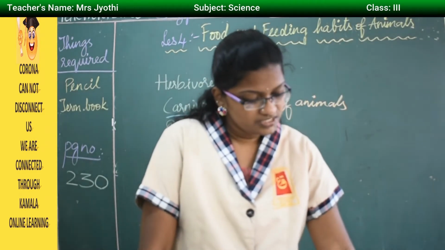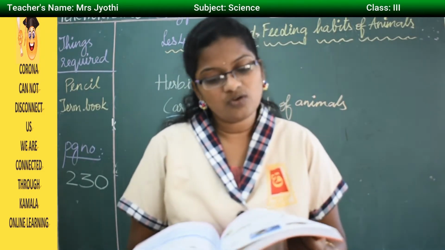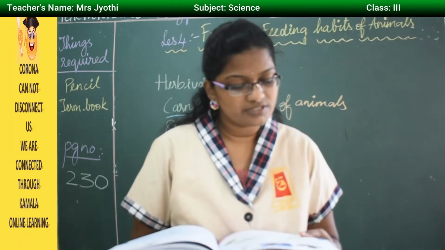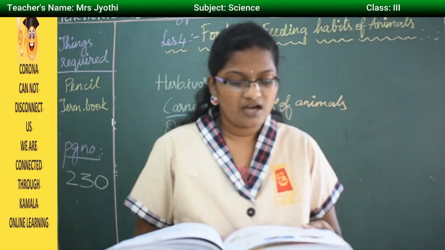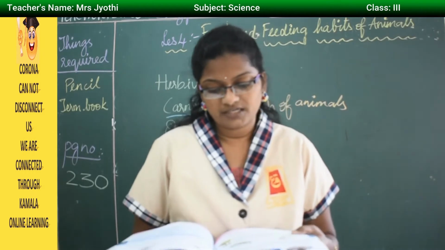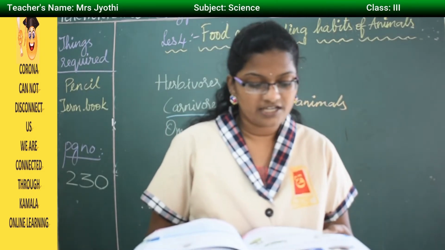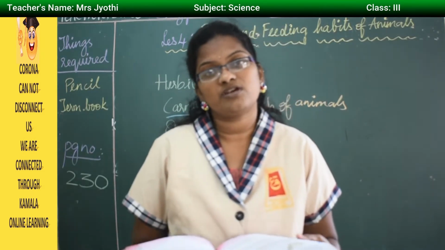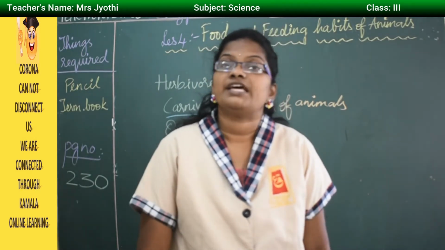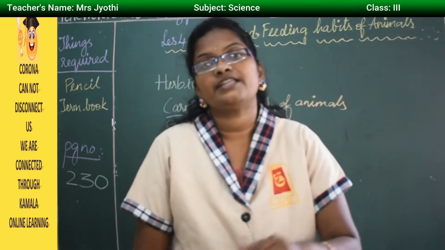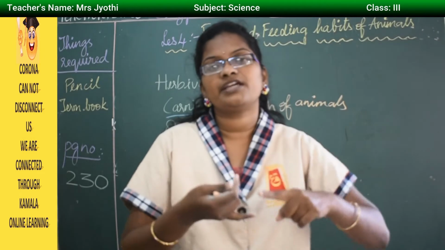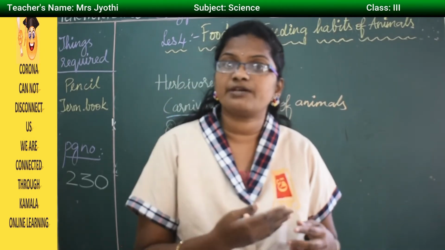So herbivores are the animals that eat only plants and their products such as leaves, flowers, fruits, seeds or even the barks of trees. Giant panda, sheep, zebra, giraffe and cow are examples of herbivores. So what do herbivores eat? They eat only the plants and the plant products. They don't eat the complete plant. Either they eat the flowers or fruit or the stem.